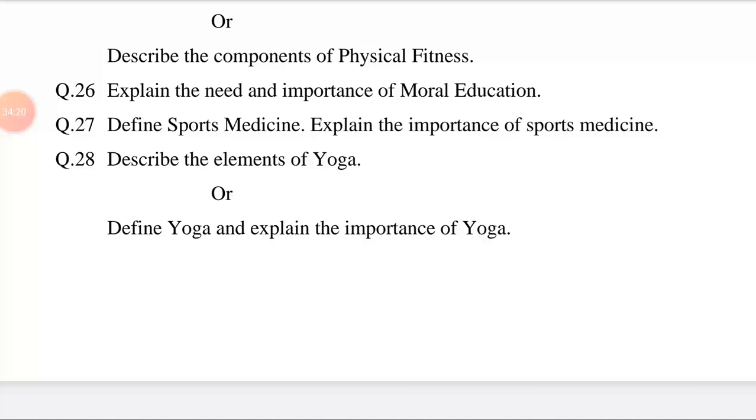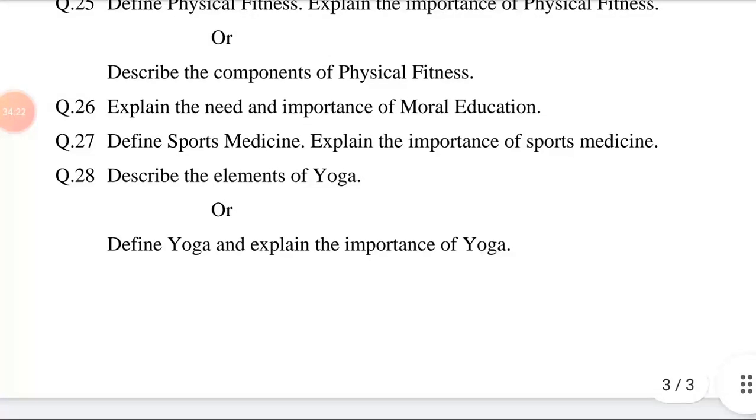Fourth, breath control or pranayama. Number 5. Withdrawal of the senses or pratyahara. 6. Concentration or dharana. 7. Meditation or dhyana. 8th. Samadhi or self-realization. Explain all these points in 2 to 3 lines.